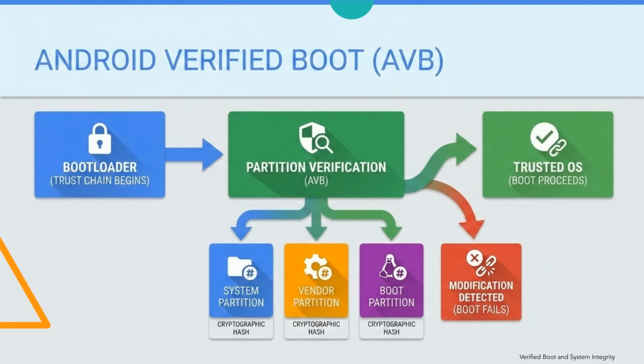During boot, the bootloader verifies these hashes, ensuring that partition contents match expected values. If attackers attempt to modify files inside these partitions, the hash verification process will fail. AVB therefore protects critical operating system components from unauthorized modification. This architecture ensures that the device only runs trusted operating system software.